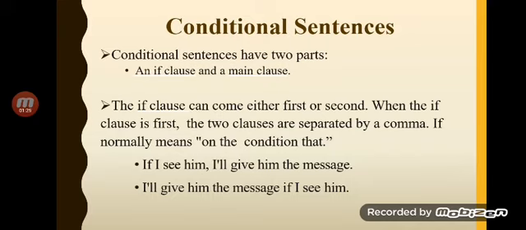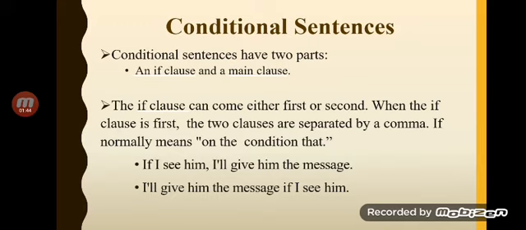The if clause can come either first or second. When the if clause is first, the two clauses are separated by a comma. If normally means on the condition that. If I see him, comma, I'll give him the message. I'll give him the message if I see him.